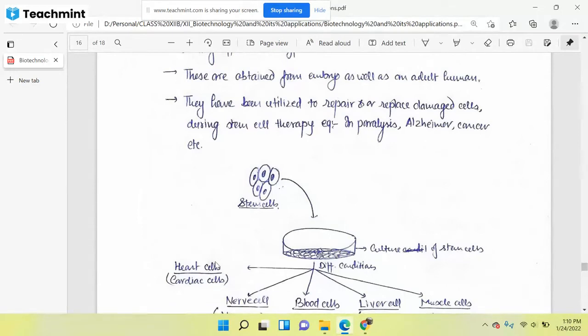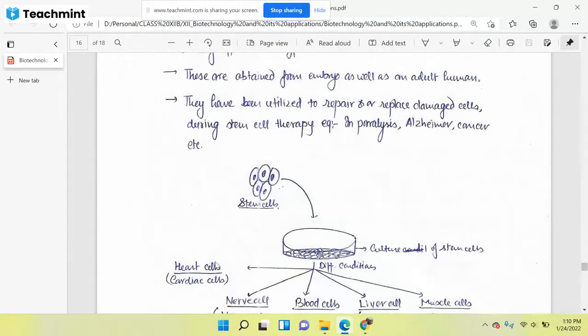So nowadays, in developed countries, people store their umbilical cord. So we can preserve those, and those are good sources of stem cells, because when you become an adult, you will have very few types of stem cells in your body, and those will be converted into only a few lineages.